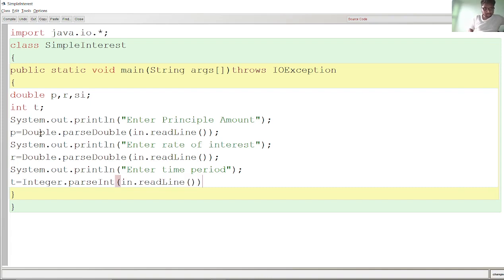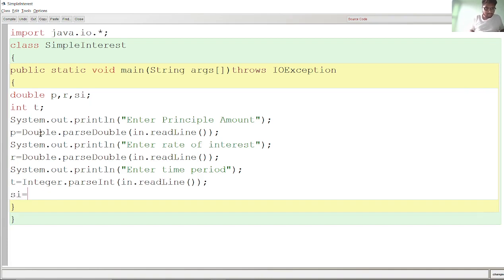Now you have to calculate SI. The formula for SI is P times R times T divided by 100. How to multiply that? P into R, and when you have computed this, put it in brackets, because the precedence of division is higher.